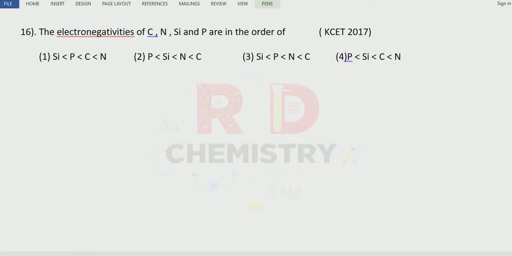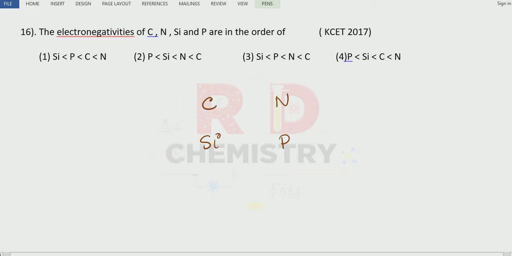Question number 16. Electronegativities of carbon, nitrogen, silicon, phosphorus are given. Okay. We have got carbon and nitrogen in the second period. Below carbon we have got silicon, and below nitrogen we have got phosphorus. I repeat again, students, you must remember all the elements present in a particular group. That's why you have to remember the mnemonics. I have given the tricks. Please do watch all these tricks.